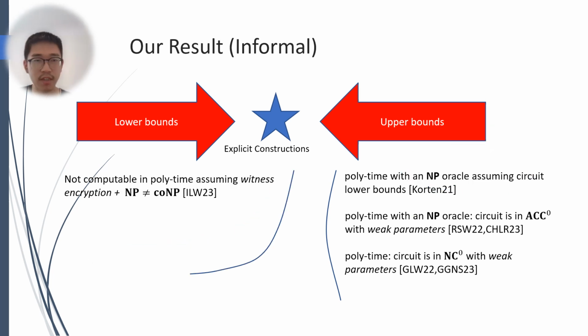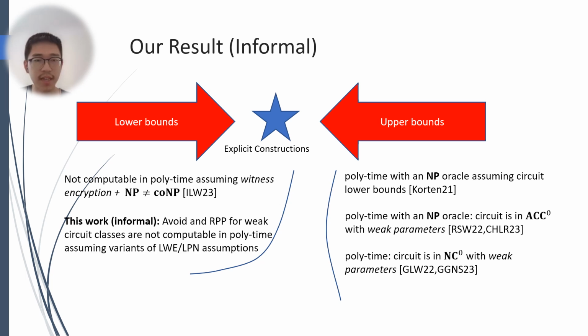The first result of our work is to conditionally resolve this problem. Extending the result of Ilango, Li, and Williams, we show that range avoidance and remote point for very weak circuit classes are not computable in polynomial time, assuming some plausible variants of LWE and LPN assumptions. This shows that these two problems are unlikely to be solvable deterministically, even if the input circuits are very simple.